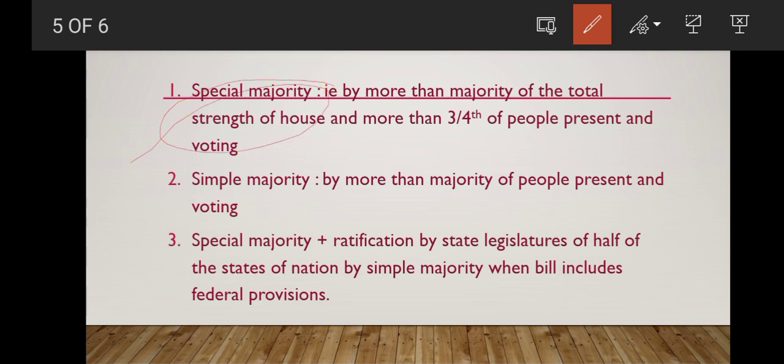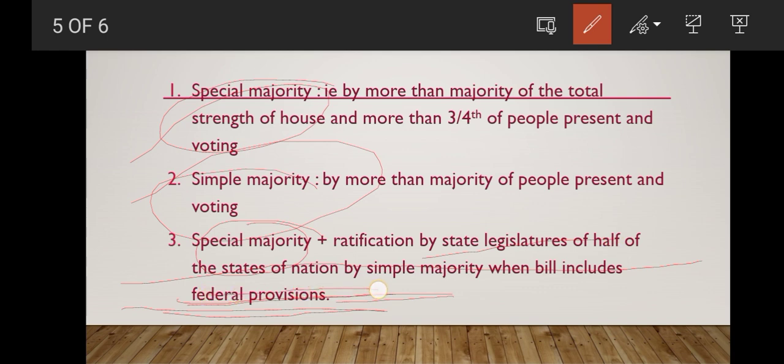Okay, so see, bill passed by three ways. Constitutional amendment bill can be passed by special majority, by simple majority, and if federal provisions are included in the bill, special majority plus ratification by half of the state legislatures of the nation. Special majority plus ratification by state legislatures of half of the states is required in case the bill involves federal provisions. Okay, so you might be wondering about special majority.